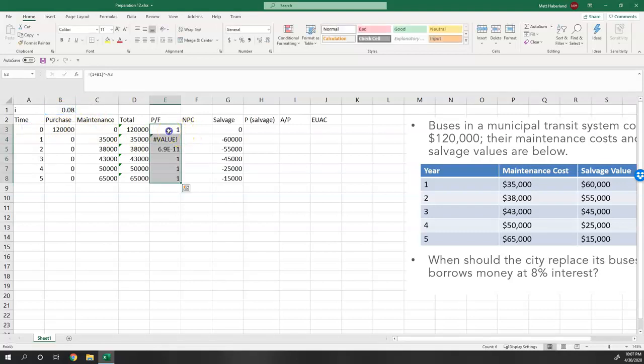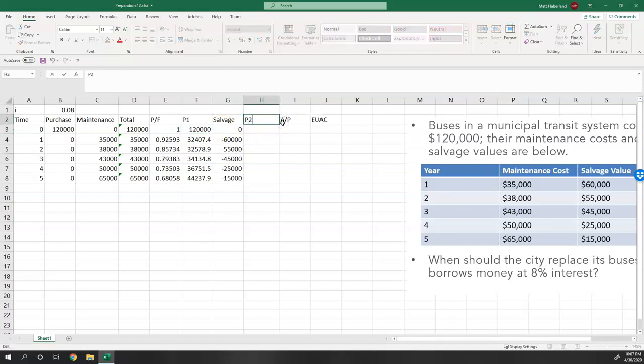And the net present cost, as always, net present cost is the discount factor times the total. That's the present cost for the year. So I'll call it present cost 1. We'll call this present cost 2. Present cost 1 includes everything but the salvage, and present cost 2 is going to only include the salvage value.